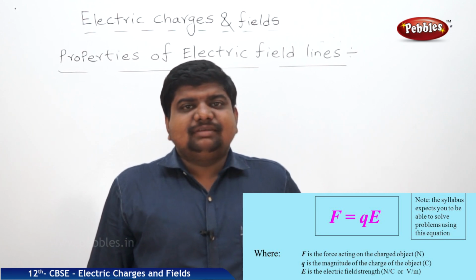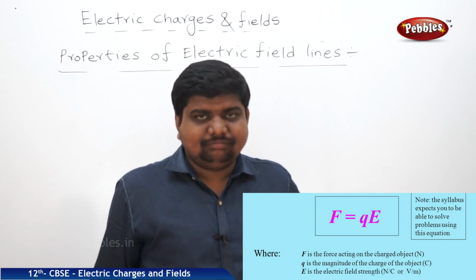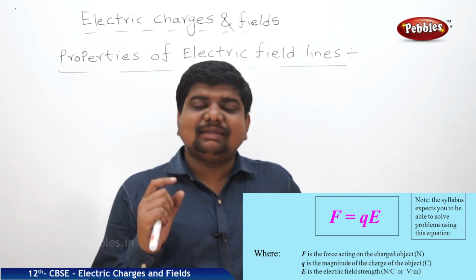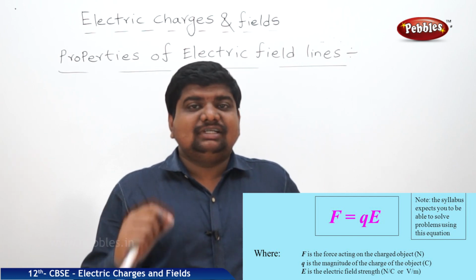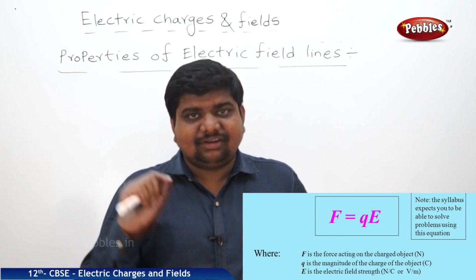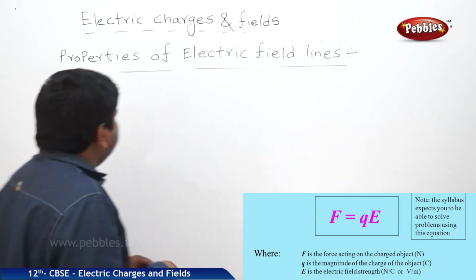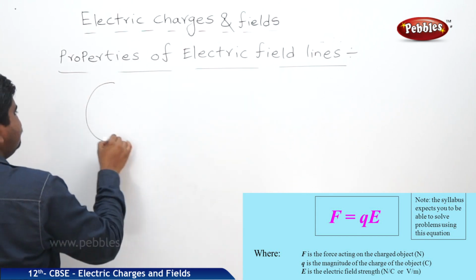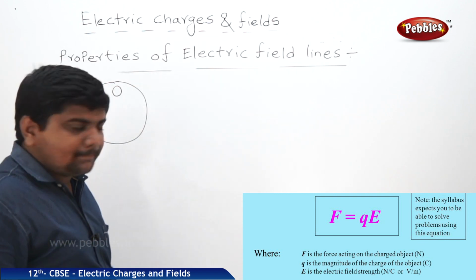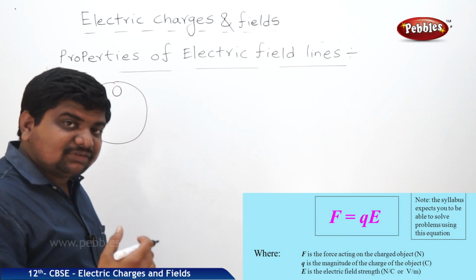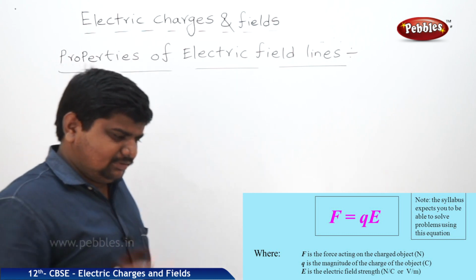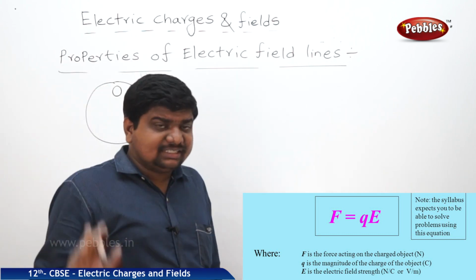Now we are going to discuss one application of this electric field. Whenever a particle is released in the electric field, what is its motion? How much distance can a particle travel in the electric field? What is its velocity? And how much energy can a charged particle gain which is released in the electric field? Listen. There is a particle which is released in the electric field. This particle may experience the force of attraction or repulsion because it is under the influence of the electric field.